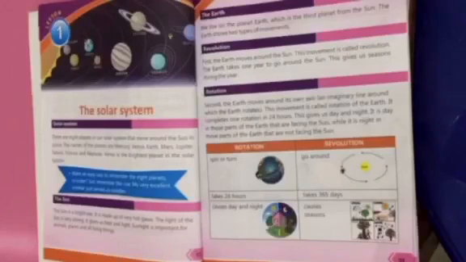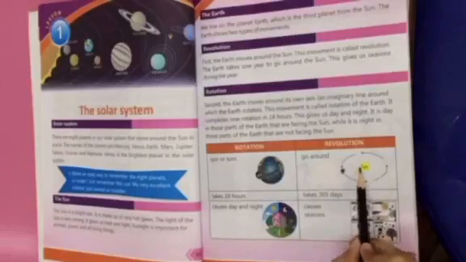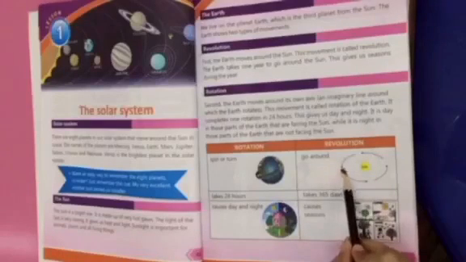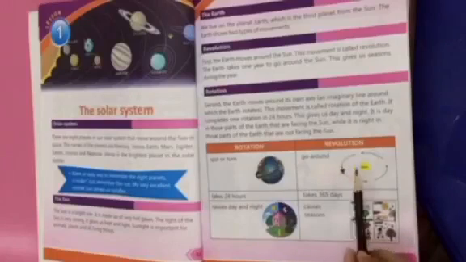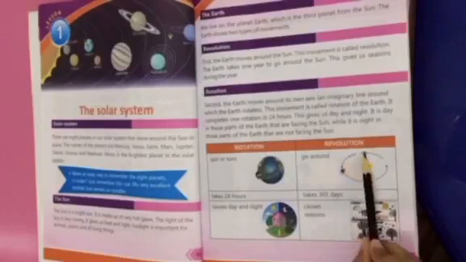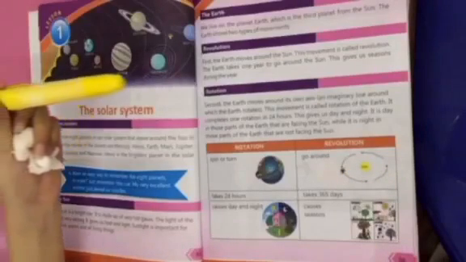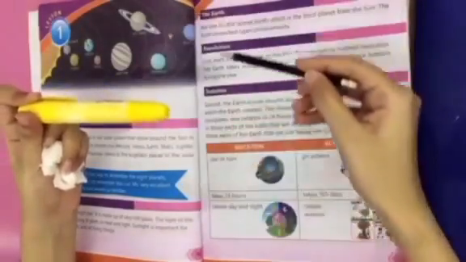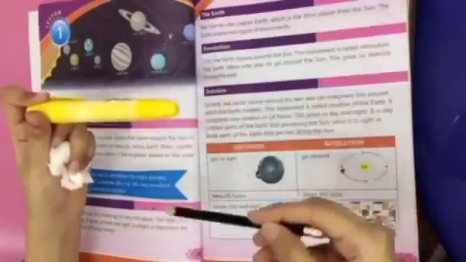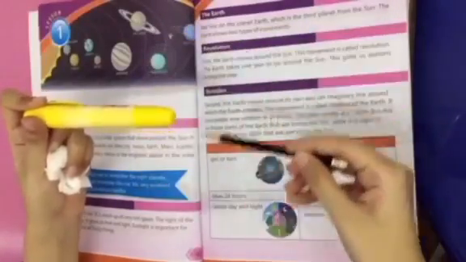The earth moves around the sun. Look at this picture. In the center we have a sun and there we have an earth. You can see that the earth revolves around the sun like this. For example, this is the sun and this is the earth. The earth moves around the sun like this, and this movement is called revolution. And the earth takes 1 year to go around the sun.